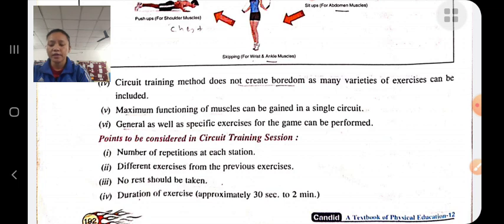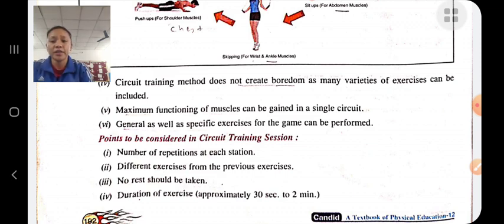One coach can supervise many students. 5 to 10 students can be trained at the same time.